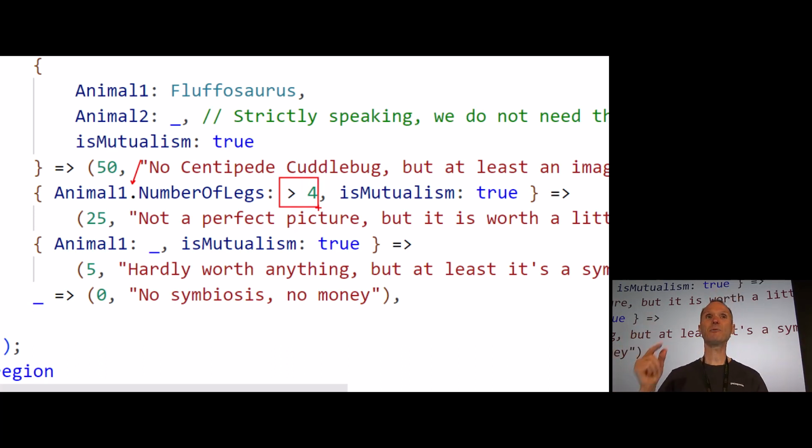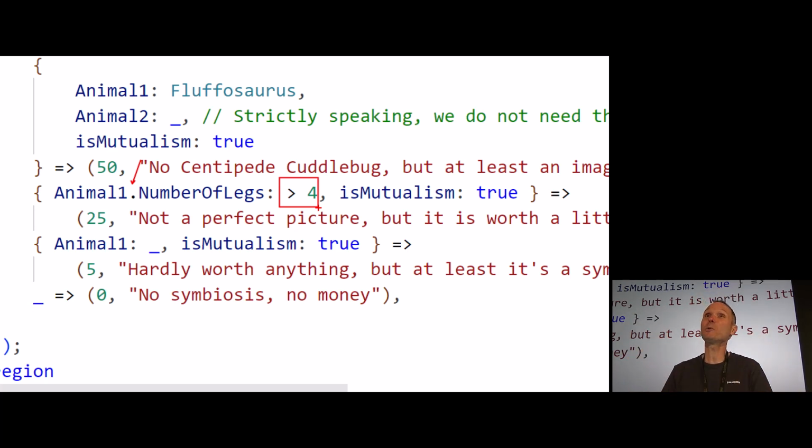And then here, look at this thing of beauty. We can specify a relational pattern right inside of the recursive pattern. We'll talk about recursive patterns in a second. I have a separate chapter on that because it's super important. So here we can say the animal 1, I don't care which type it is. It's already known that it is an I animal, so we can dot into the interface and then apply a relational pattern on it.